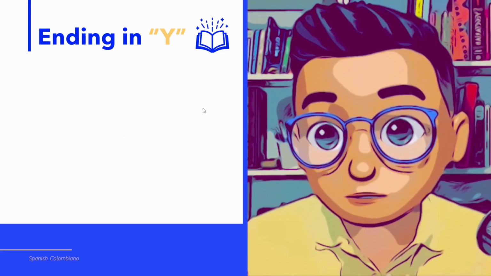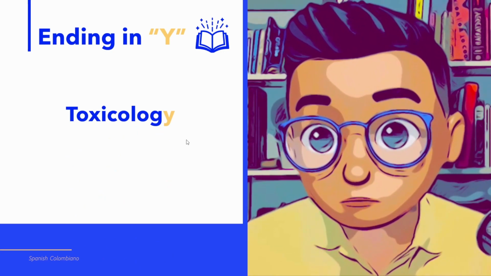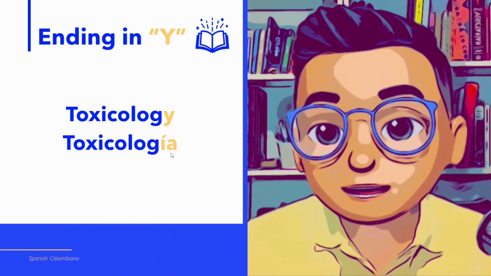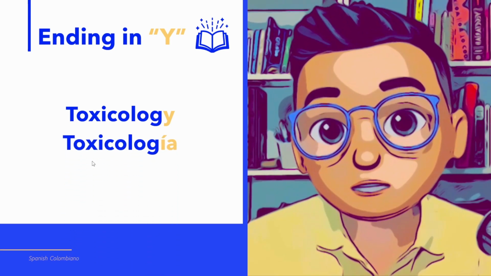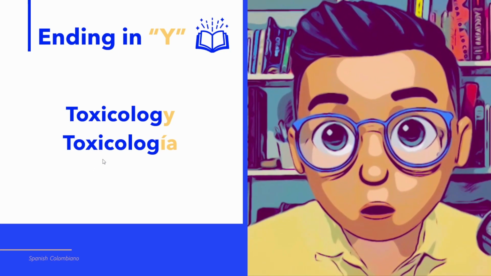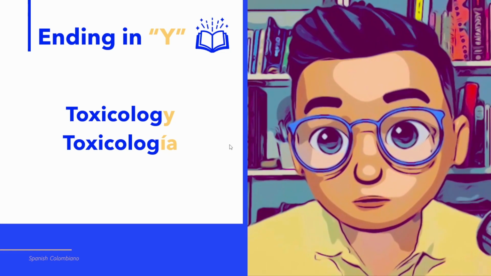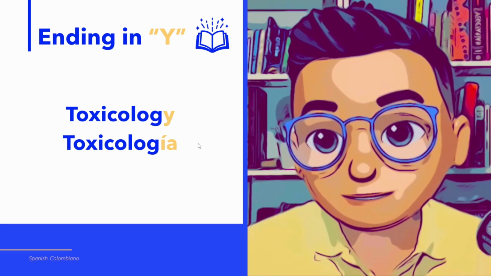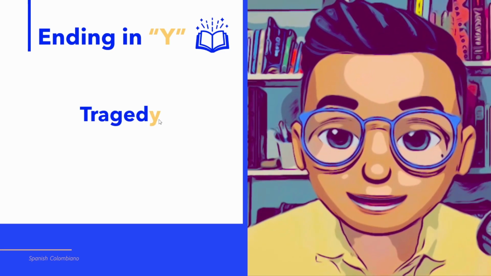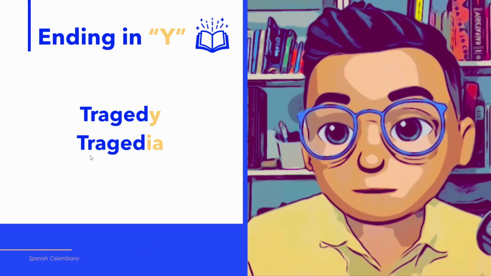Let's see another example with the word toxicology. Toxicology ends in Y. If you change Y for IA, it becomes toxicología. So toxicology becomes toxicología. The spelling is the same, just change Y for IA. Next word, tragedy. Tragedy ends in Y. If we change Y for IA, it becomes tragedia.